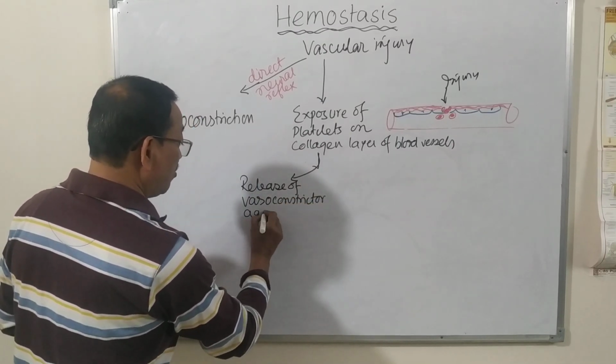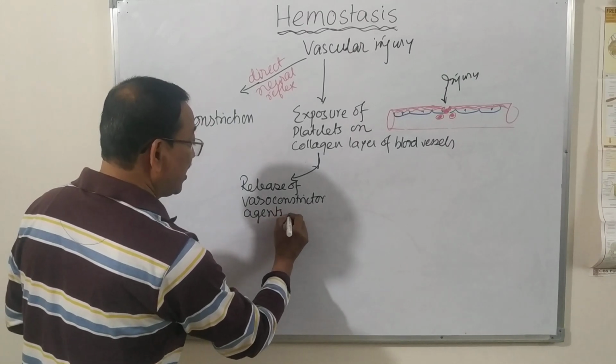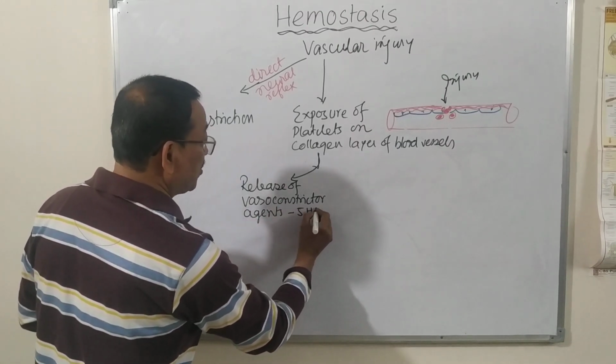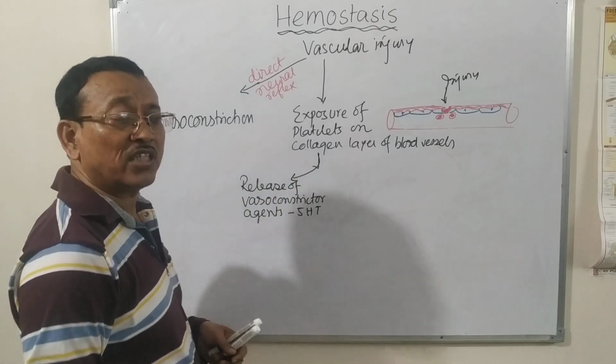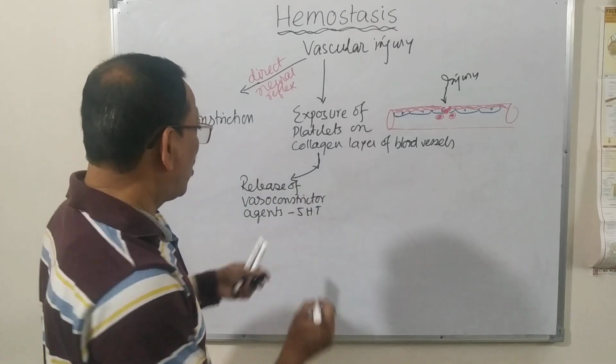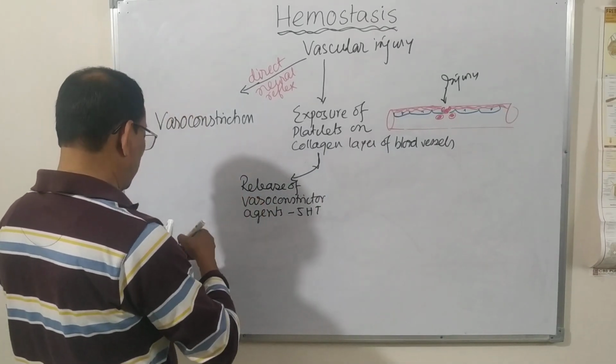What are those vasoconstrictor agents? Like 5-hydroxytryptamine, serotonin, even thromboxane A2. So now these are the humoral substances.